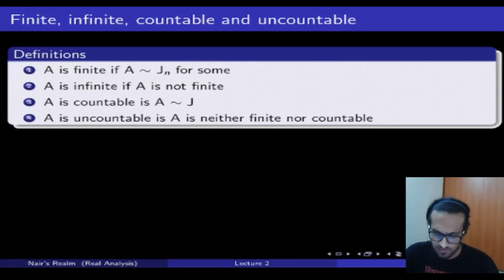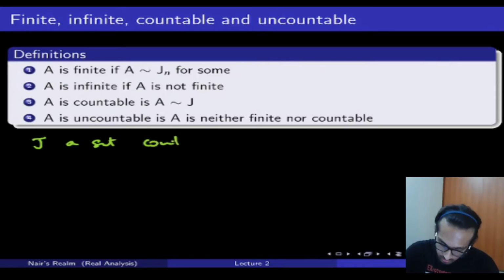So the definition is as follows. We say that A is finite if A has an equivalence relation with J_n. Now I want to define here what J_n is. J is simply a set containing positive numbers.